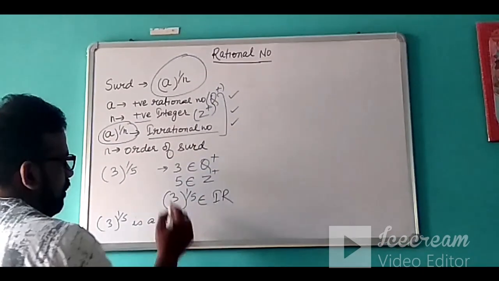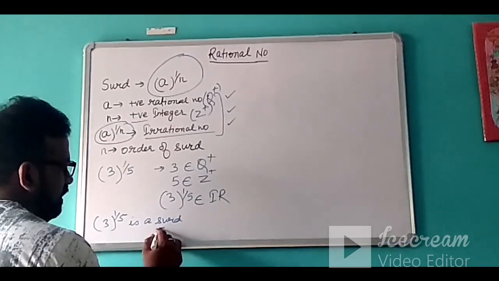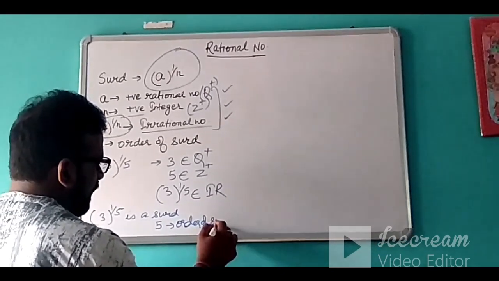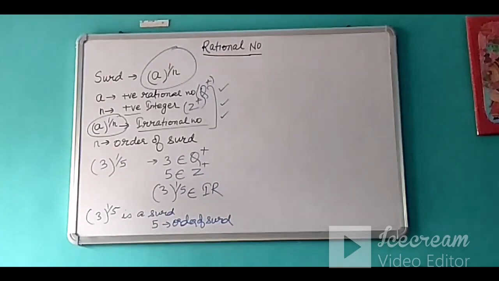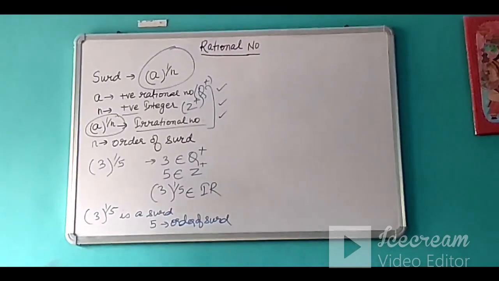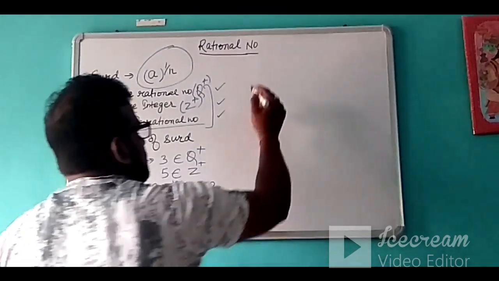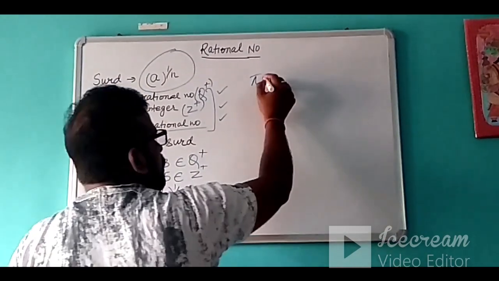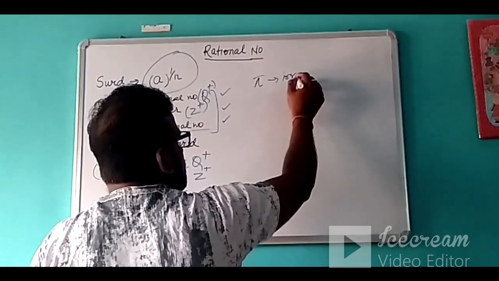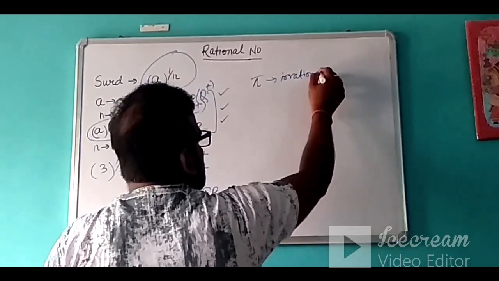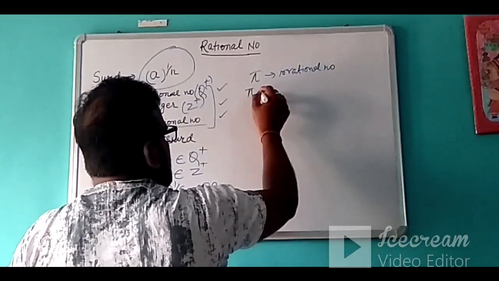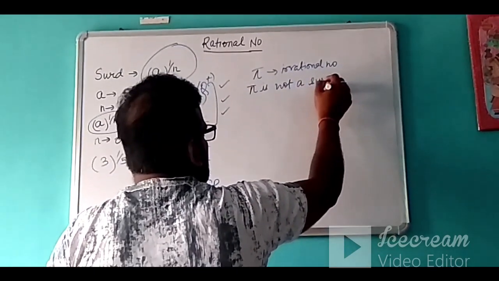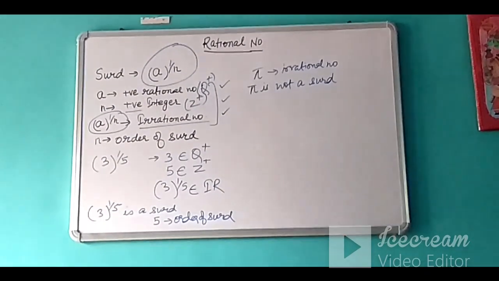Regarding the order of the surd, if it is a surd, then 5 is called the order of the surd. Like this you can see in the question. Let's take one more example. Suppose something is pi. We all know pi is an irrational number, but pi is not a surd.